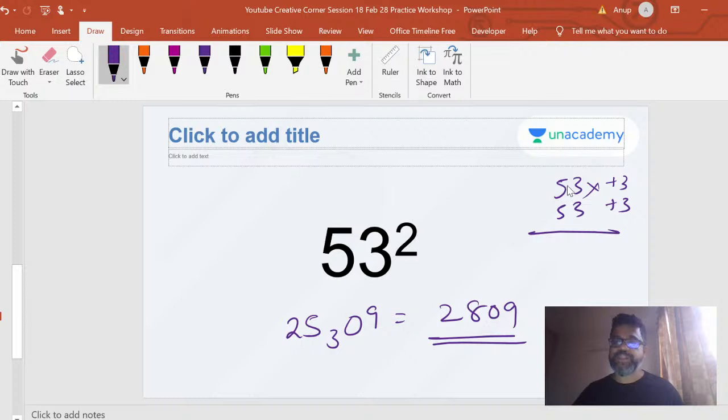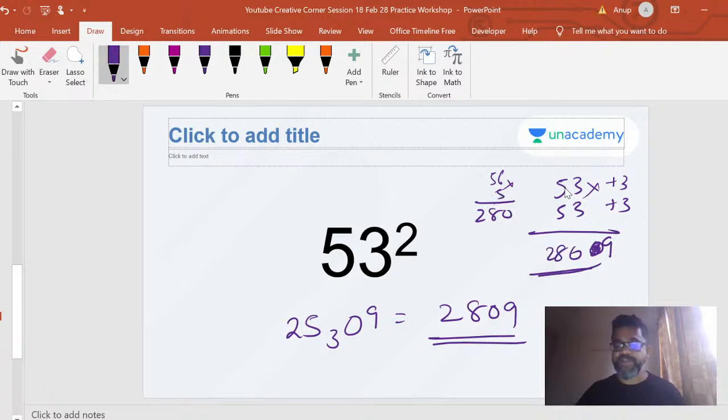right? So the only thing is, when the base is 50, you have to multiply by 5. So this becomes 9, 0, 9. 53 plus 3, 56. So this becomes just 9, right? 56 into 5, which is 280.